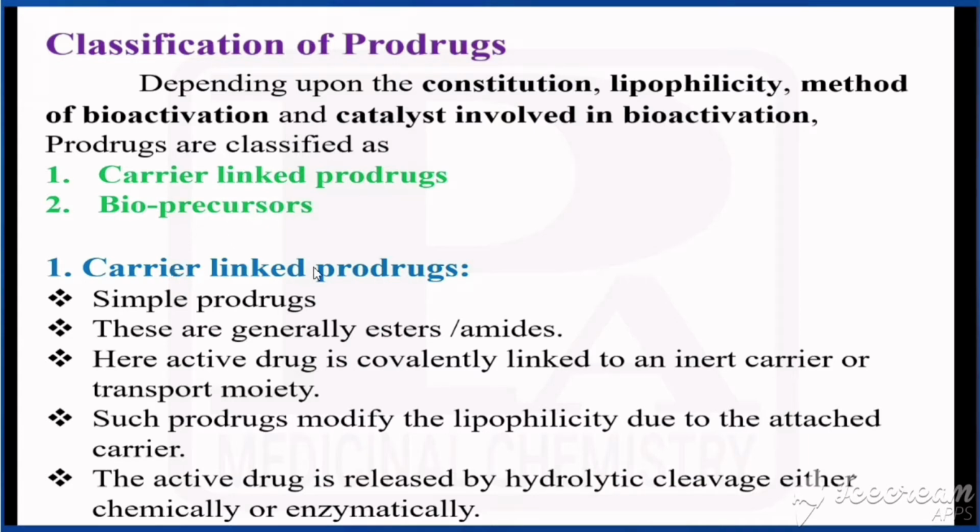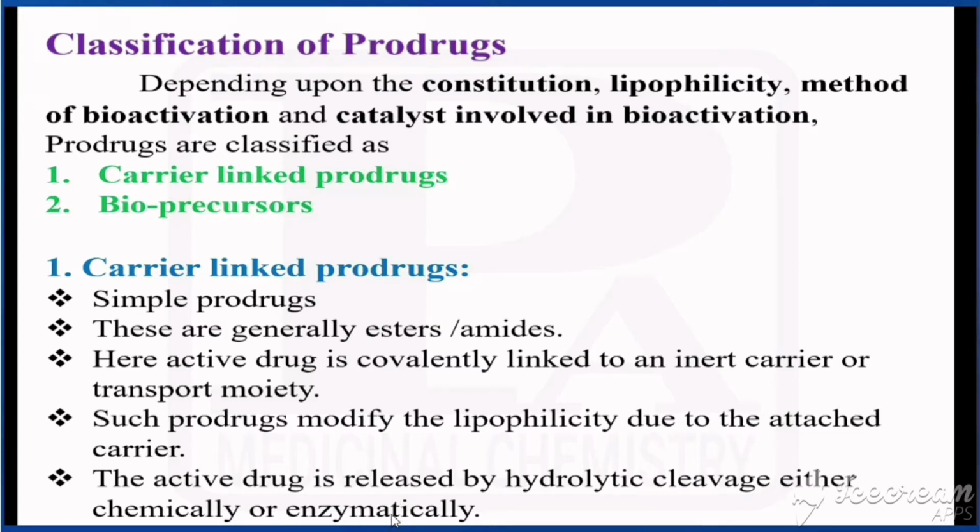Now we'll see carrier-linked prodrugs. These are otherwise called simple prodrugs. These are generally esters or amides. Here, the active drug is linked to the inert carrier or transport moiety by means of a covalent bond. Such prodrugs modify the lipophilicity due to the attached carrier. The active drug is released by hydrolytic cleavage, either chemically or enzymatically.